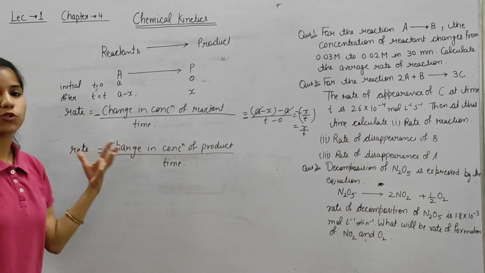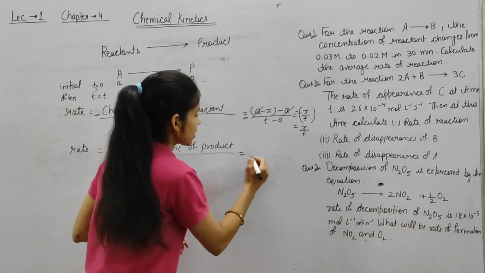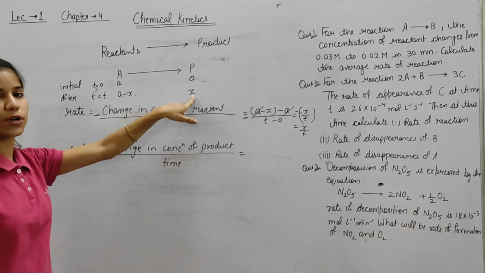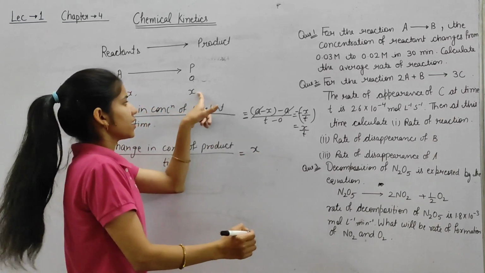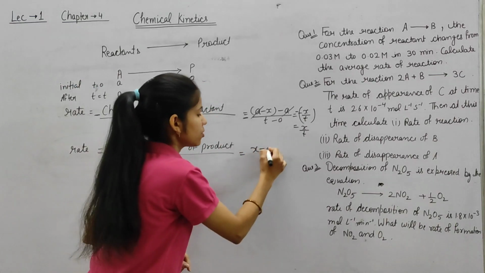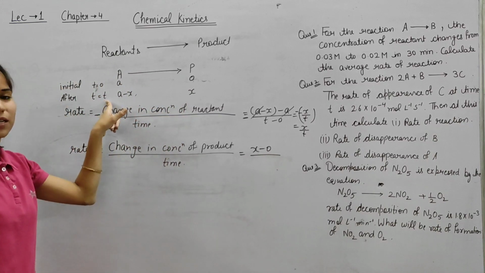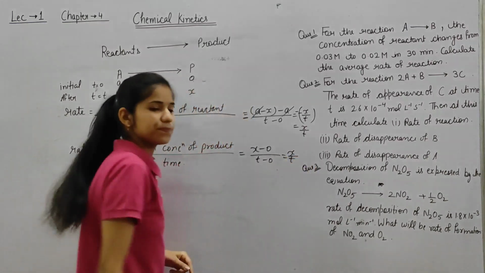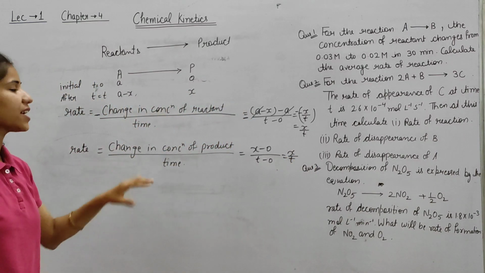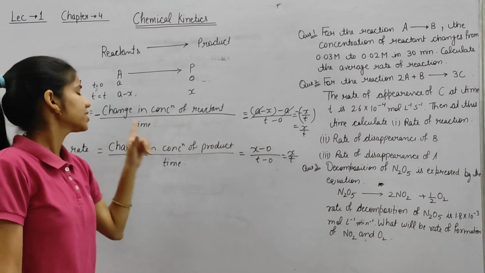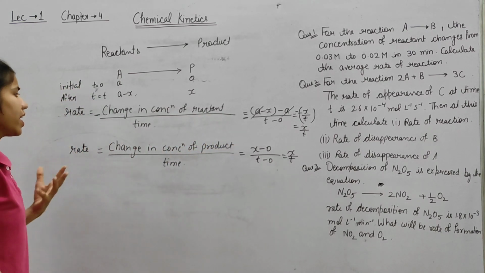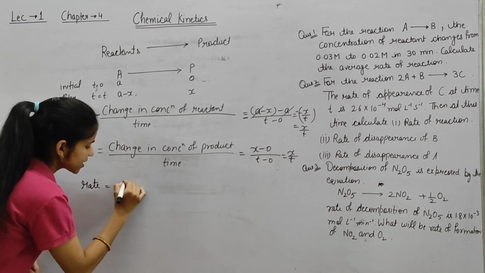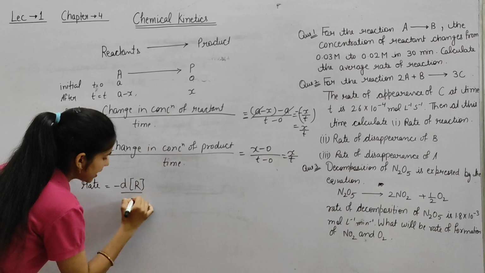Let us consider in terms of product. So in terms of product, final concentration minus initial concentration. So this is the final concentration of product, X, initial concentration of product 0, divided by final time T, initial time 0. So X by T. Okay, that's why we are taking negative sign in terms of reactant. We can further write like this: rate is equal to minus d[R] by dt.